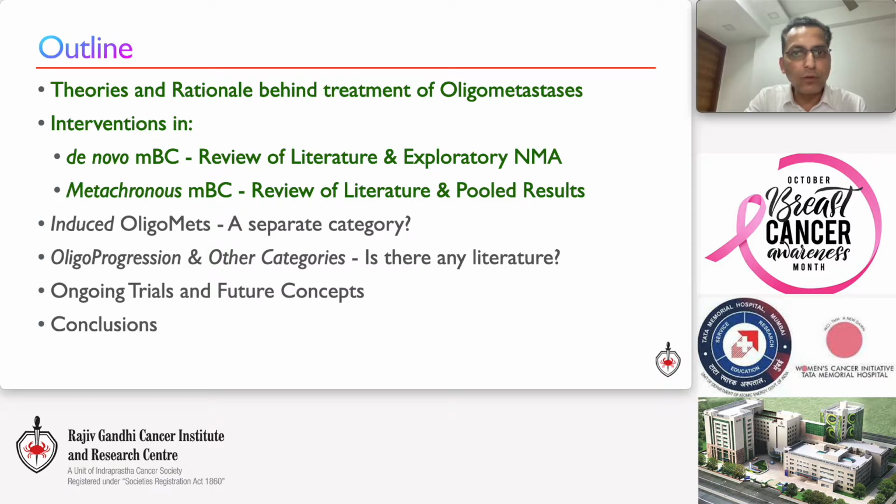We will be reviewing the literature with an emphasis on pooling data to gain insight into this challenging and interesting situation. We will also briefly touch upon induced oligometastasis and oligoprogressive state before concluding with some key messages.